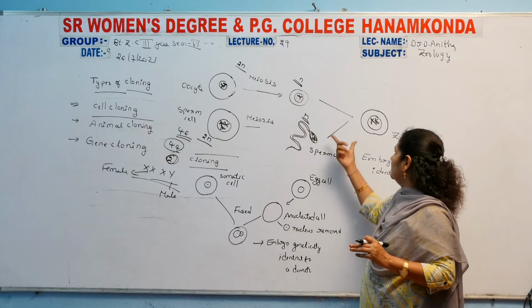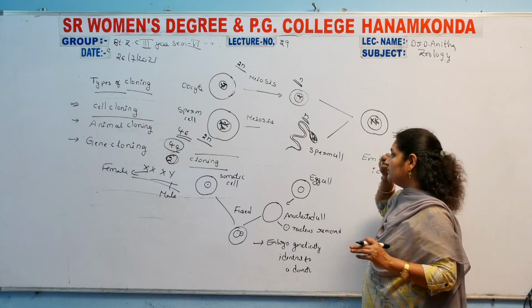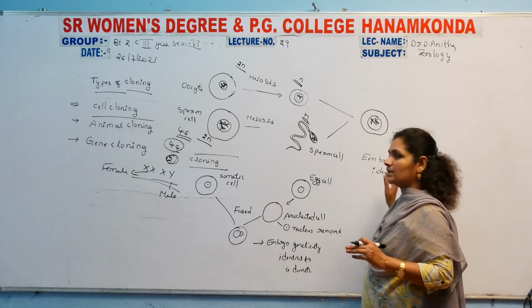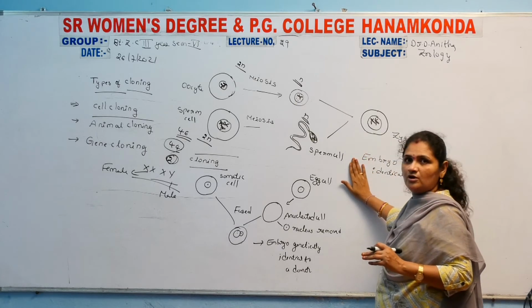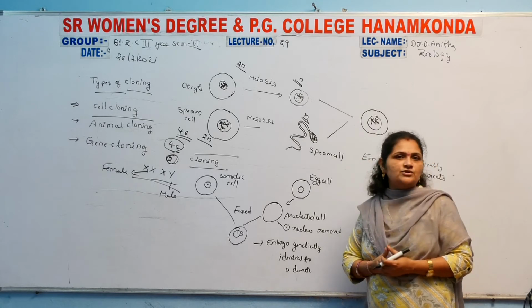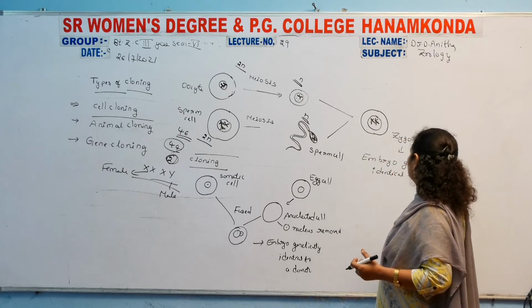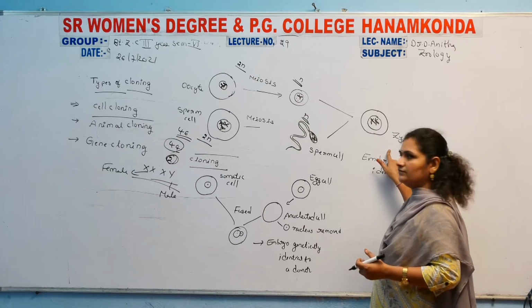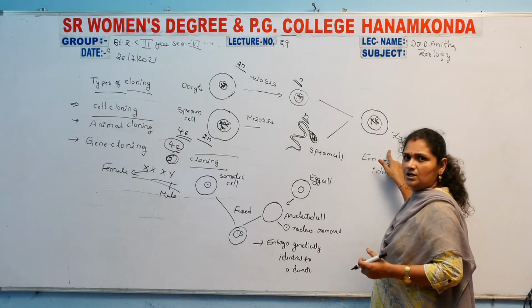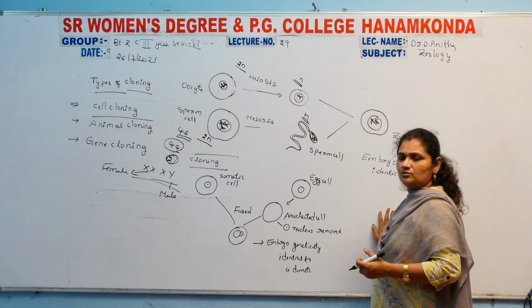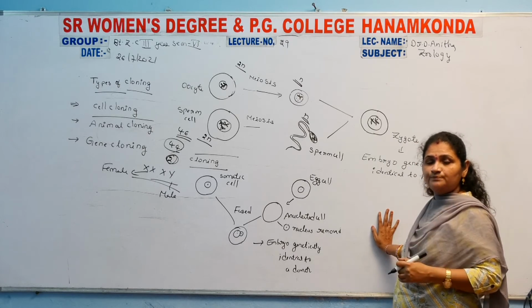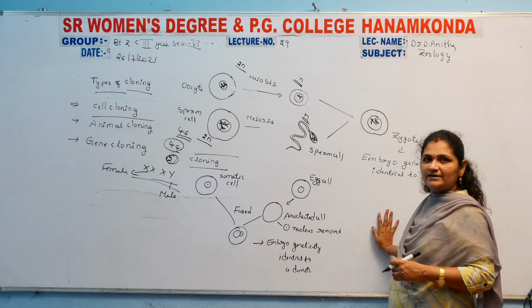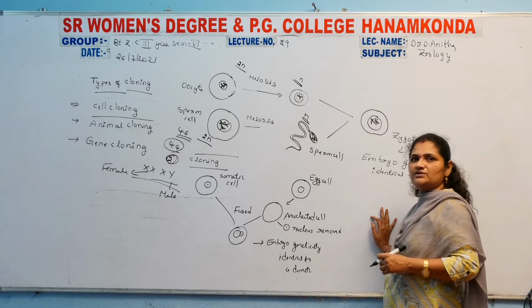Now the main difference between the cloning cell and the normal cell. In the normal cell, after the fusion of the sperm cell and the ovum, the zygote is formed. The zygote divides and converts into an embryo. The zygote undergoes a number of divisions: 2 cell stage, 4 cell stage, 8, 16, 32, and in that way the blastula stage is formed and finally converted to an embryo.